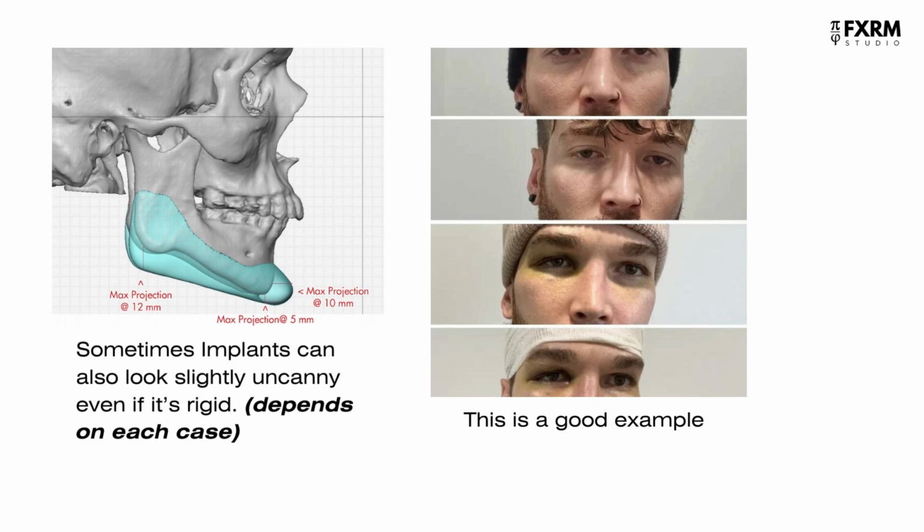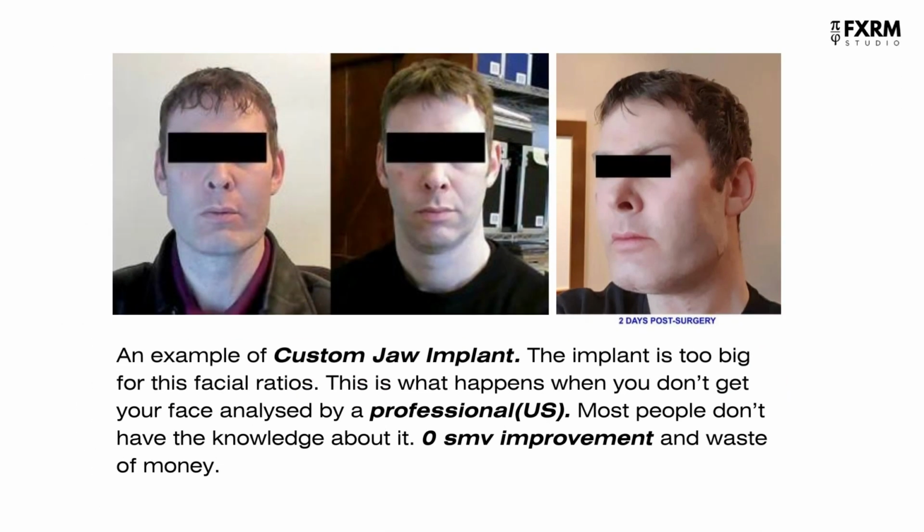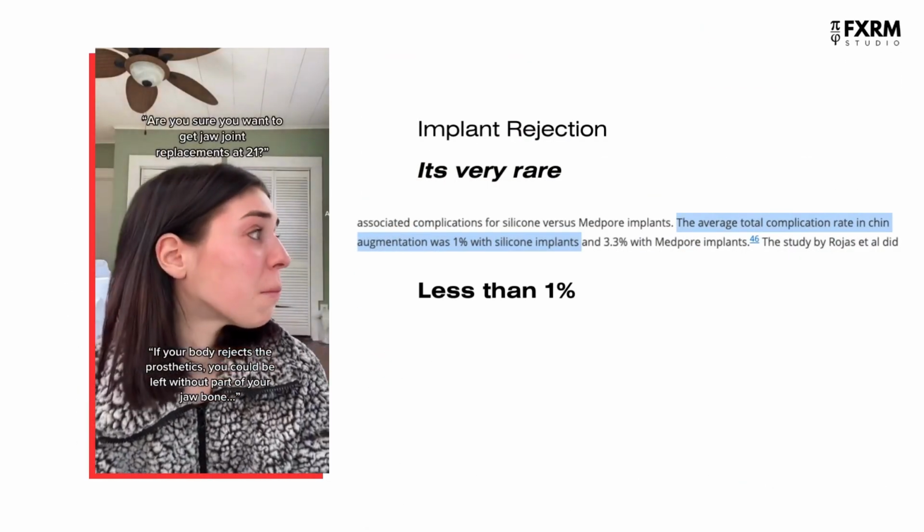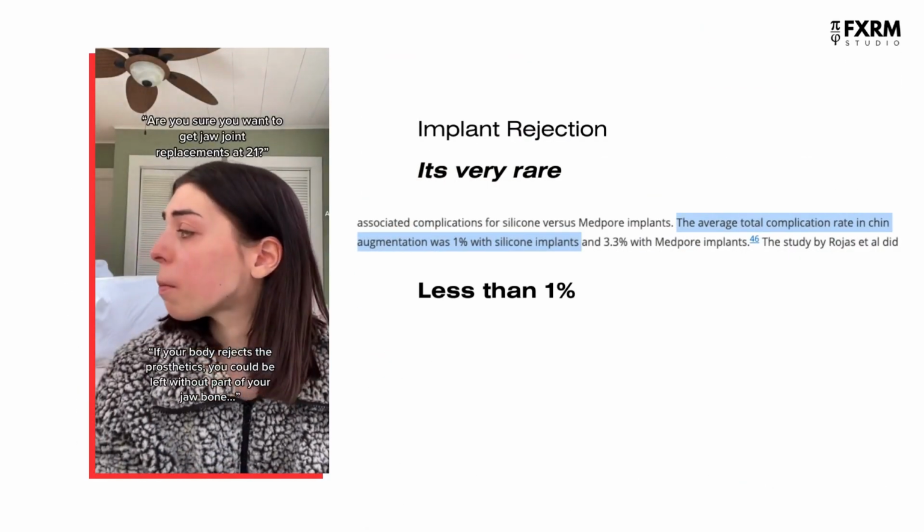But even if you use custom 3D printed implants, they can sometimes look slightly uncanny if the size of the implant is big. For example, if your chin is recessed by 8 mm, it would be better to get a genioplasty than a chin implant. As in genioplasty, your body is forced to grow new bone, and since it's your bone, it will look and feel natural. The second reason that most people don't consider before going for an implant is implant rejection.